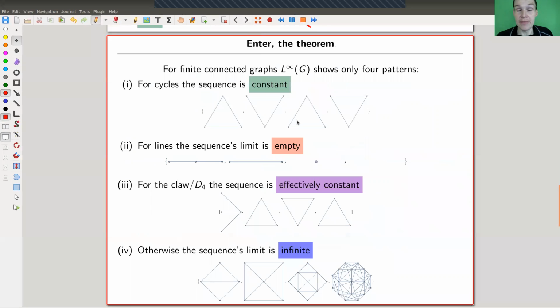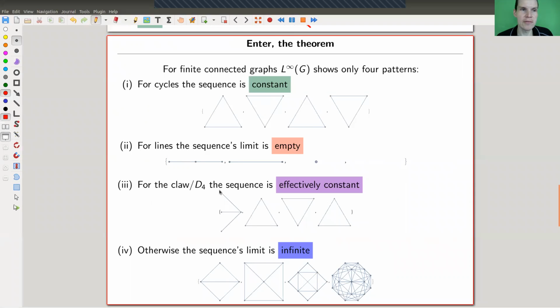And the theorem is that the behavior, they're basically only 4, and 3 of them look very, very similar, and we have seen them. So for cycles like the triangle, it just is constant. It's just the line graph of a cycle is a cycle of the same type. So it's just constant. For the line itself, as we have seen, it just decreases number of vertices in each step and eventually goes to the bottom, the boring line graph, the empty graph, and then just constant.